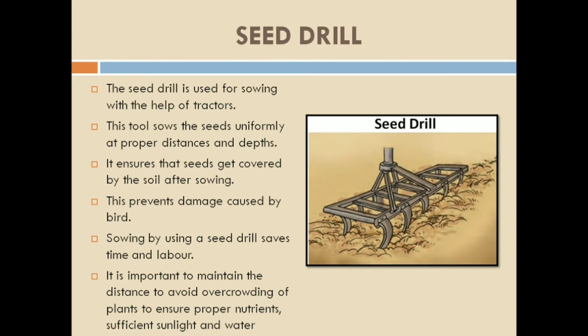So we have studied sowing. In sowing, we saw the two important agricultural tools: the traditional tool which farmers used in older days, and the seed drill, which is the new or modern method of sowing. Let's quickly revise what we have studied today.